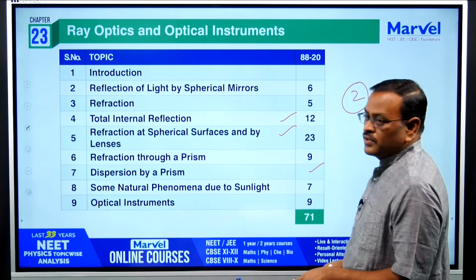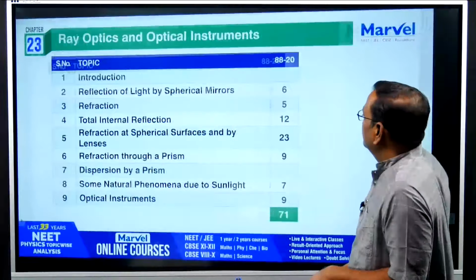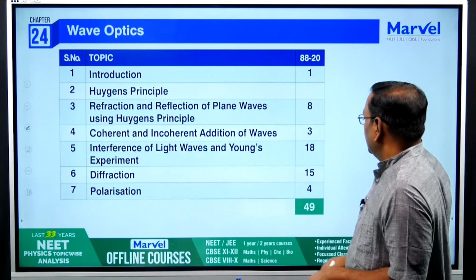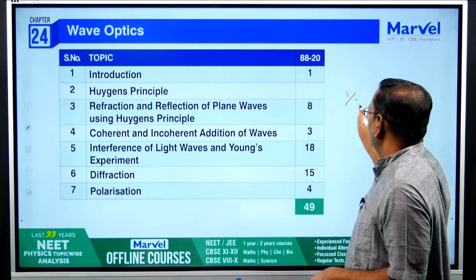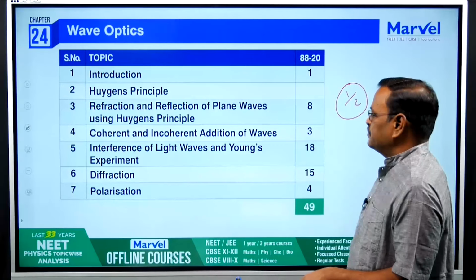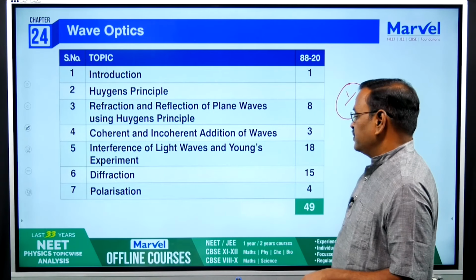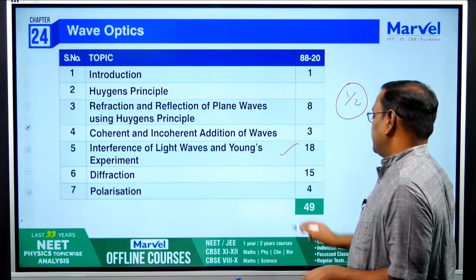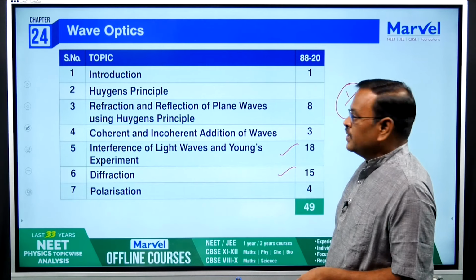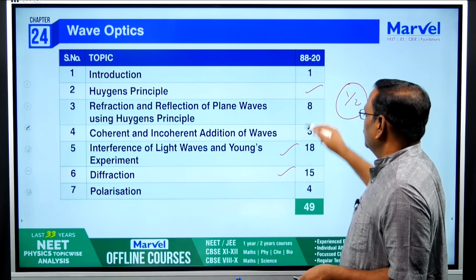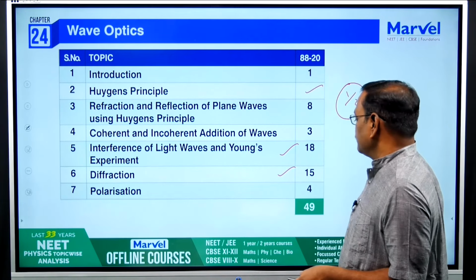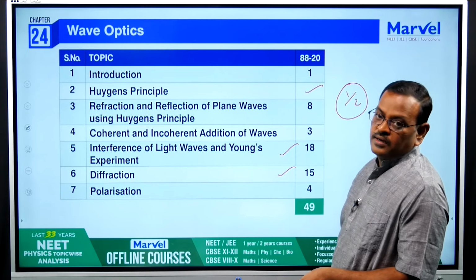So two questions you can expect from the ray optics chapter. Next, wave optics chapters, again you can expect either one or two questions from wave optics. Maximum you can expect one question, but these two topics, interference of light waves and Young's experiment, also diffraction, these two are the most important topics, but give equal importance. Here also you can practice this, but practice more questions from these two, that is very important, okay.